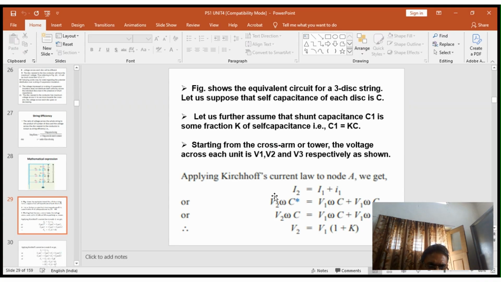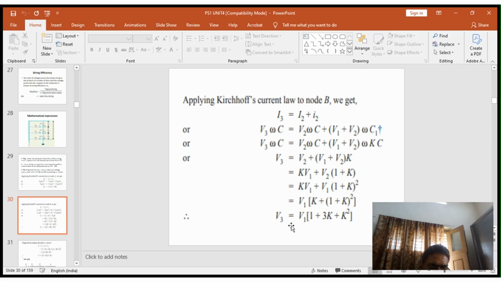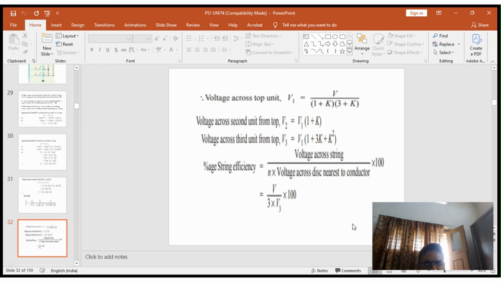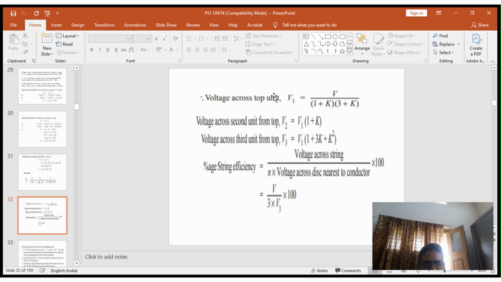By applying Kirchhoff's current law, V2 is equal to V1 into 1 plus 1. V2 is greater than V1 and V3 is greater than V2. Then the voltage across the top unit and the second unit will be calculated, and finally the percentage string efficiency equals the voltage across the string divided by N times the voltage across the disc nearest to the conductor.